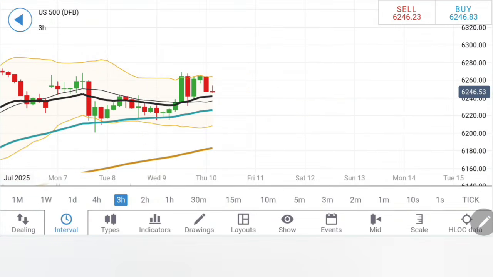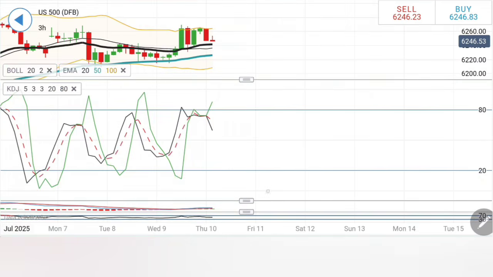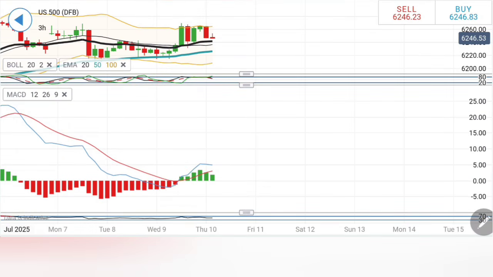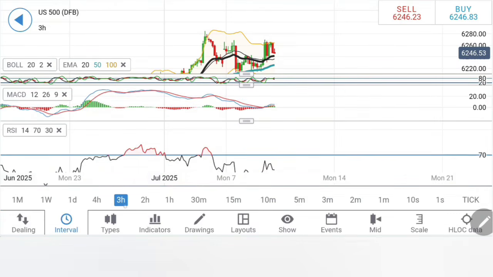Coming to the 3 hour chart, similar observation. Notice it has formed a flat top, and it is pretty important for S&P to trade beyond 6270. That is the only level beyond which you can say it is turning bullish. Else it is still not showing signs of bullishness. Stochastic is looking downwards while the MACD has crossed over at the bottom. This is a good sign for the bulls, but it is not that it cannot cross over and drop again. It can. Wait for this crossover.